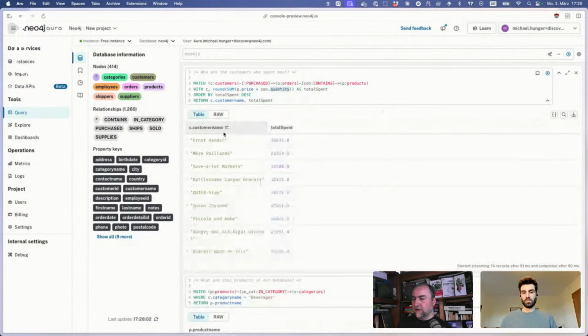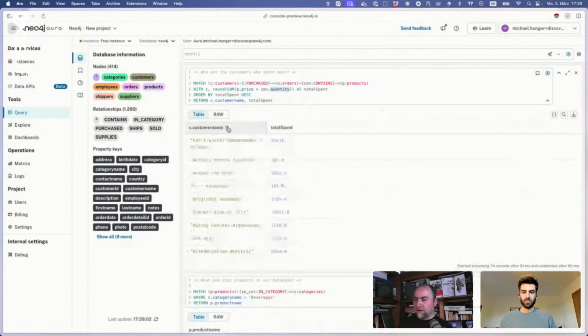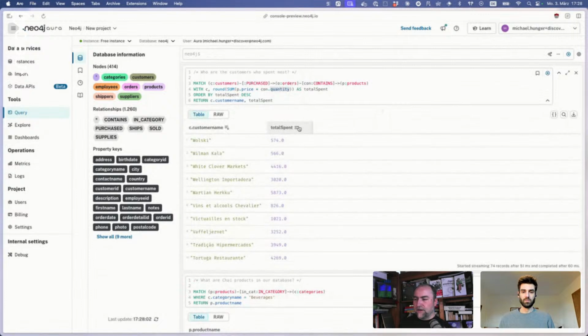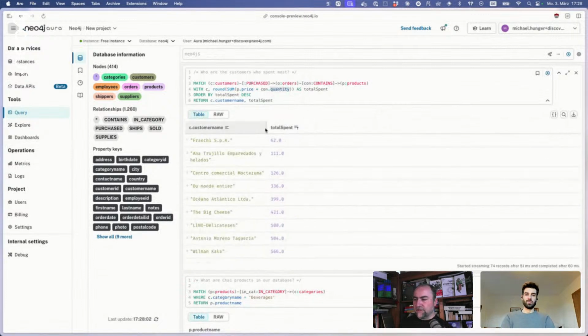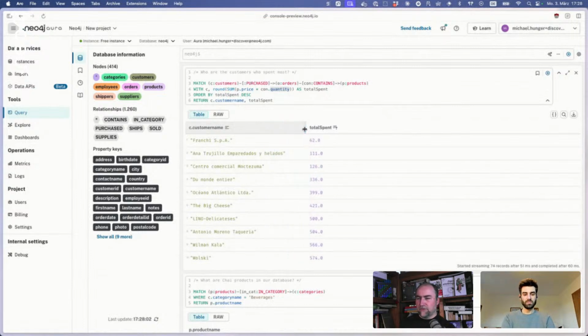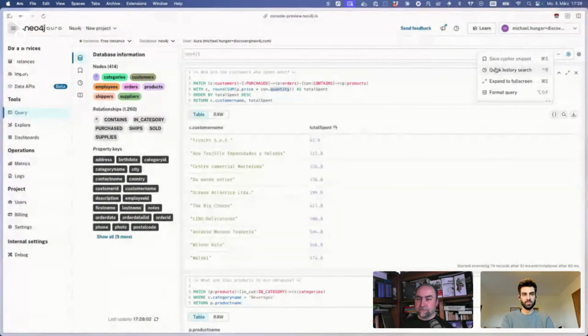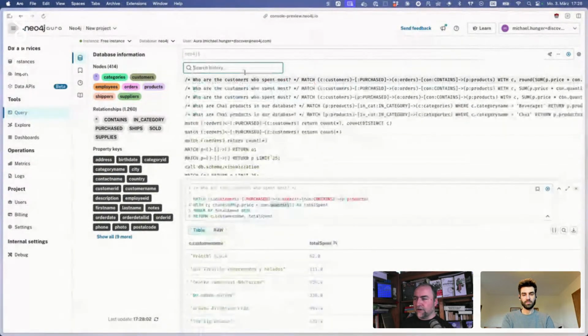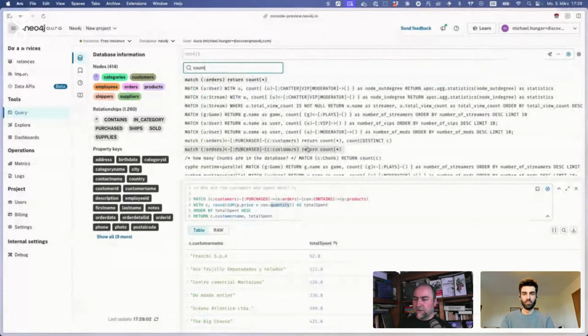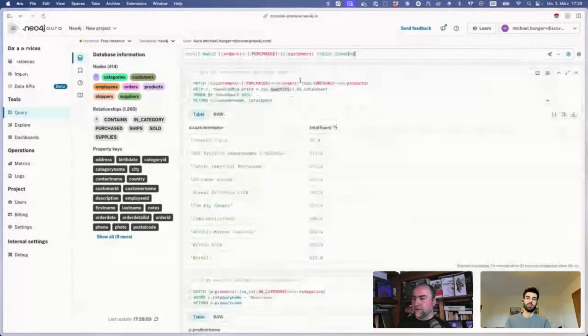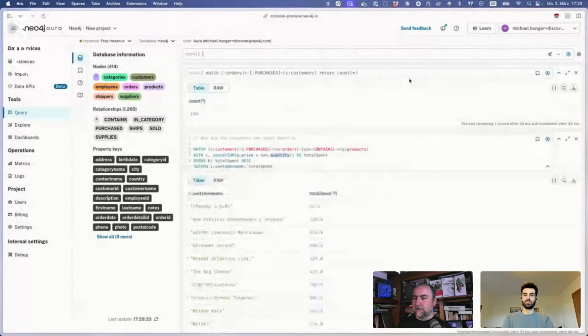Some other nice things in Query now is that you can sort by columns here, and you can change these things as well. So there are lots of small quality of life improvements. For instance, there's also now a quick history search, so I can quickly find, for instance, all the queries where there's a count in here, right? And then I can get this from my past as well.